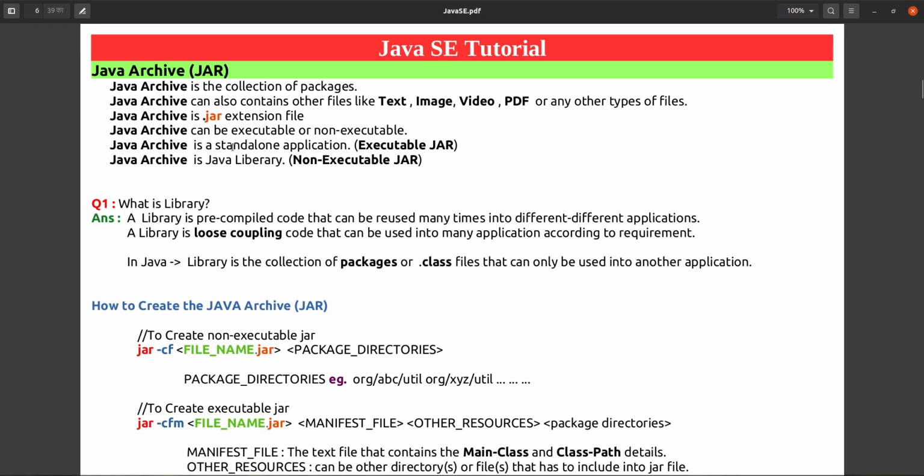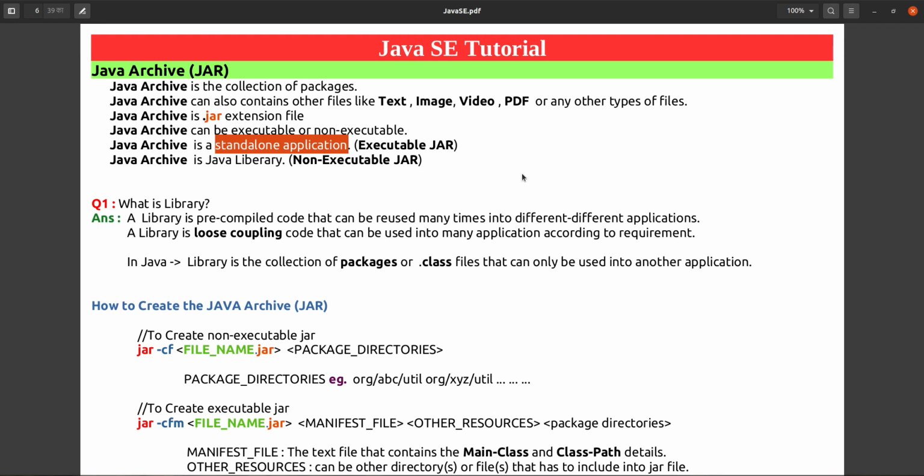And what is a standalone application? A standalone application is nothing but a desktop application. We have seen so many applications in Windows or Linux operating systems. Suppose in Linux you see VLC, which is open source software. VLC is a video player. That is a standalone application, because on each machine you can install it, run it, and use it.